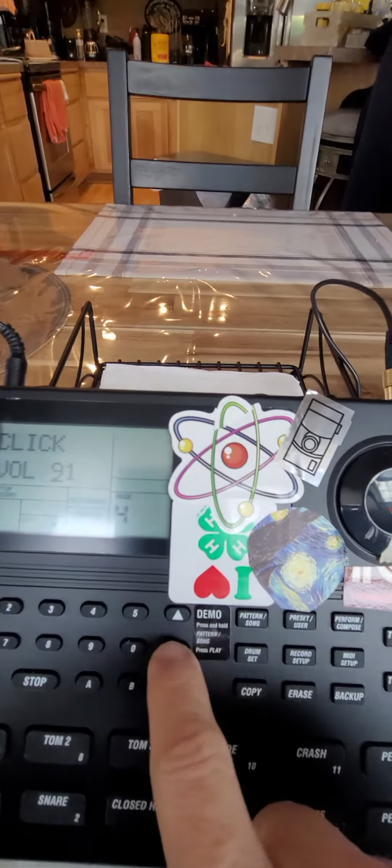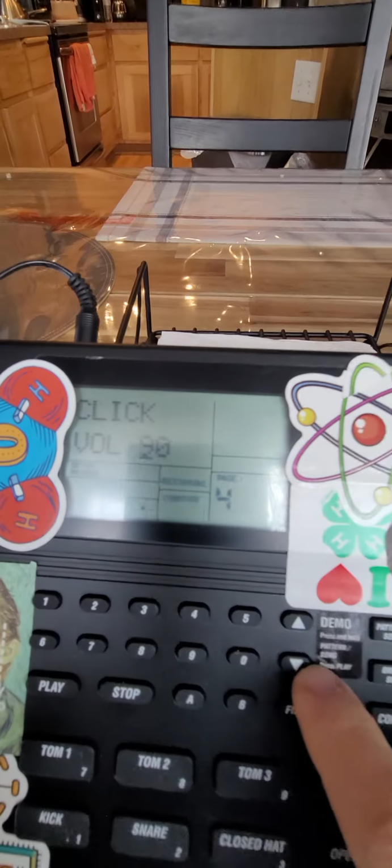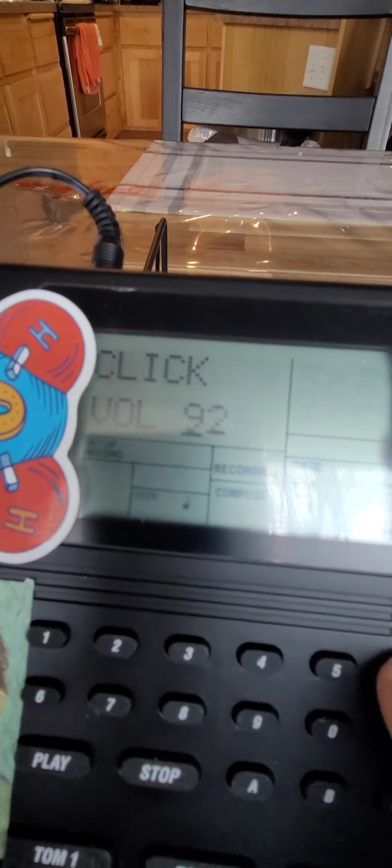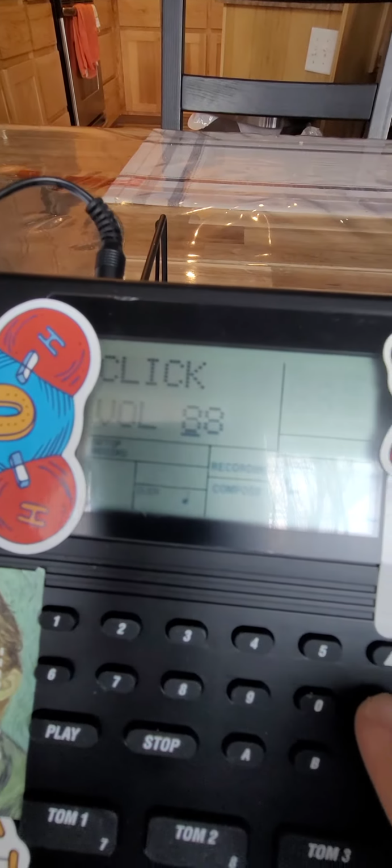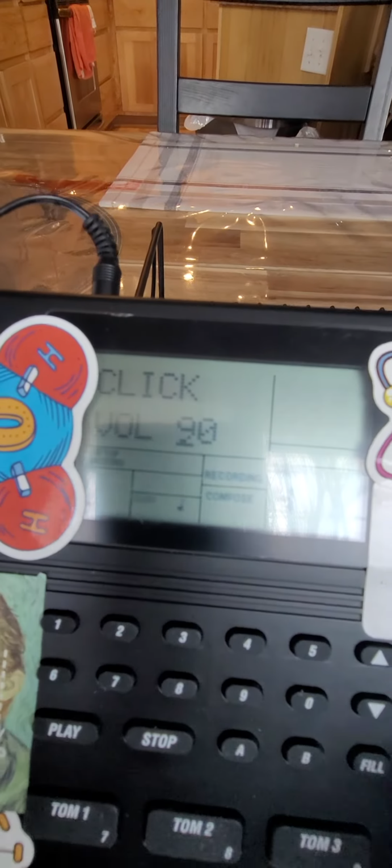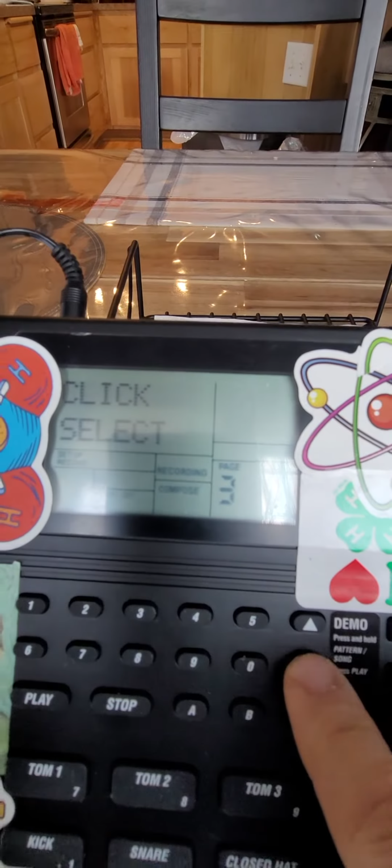And let's go to page 3 again just to see. Let's remove that click. Oops. There we go.